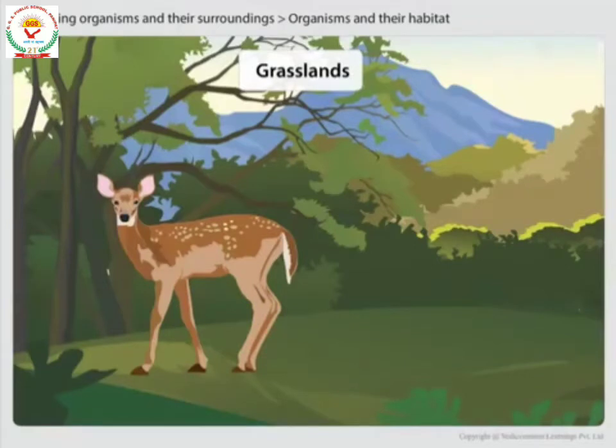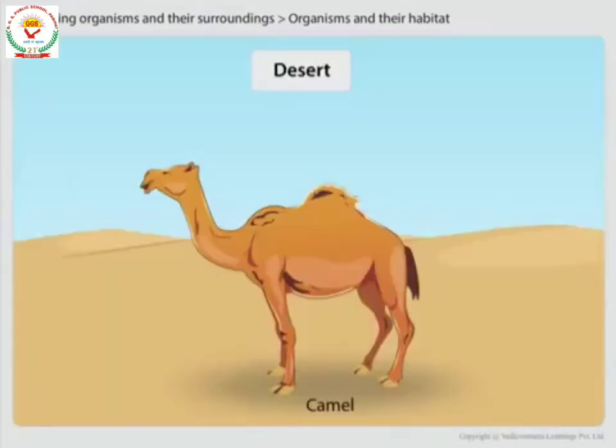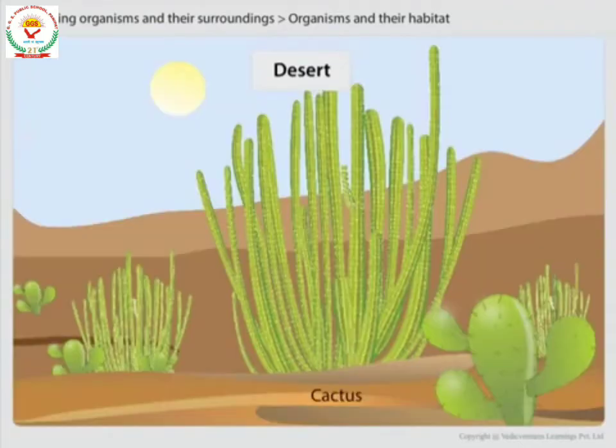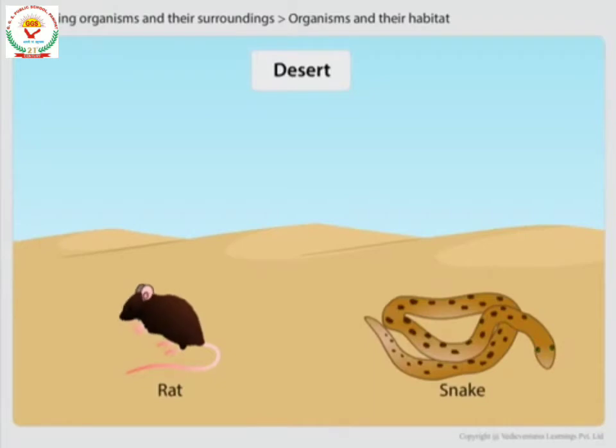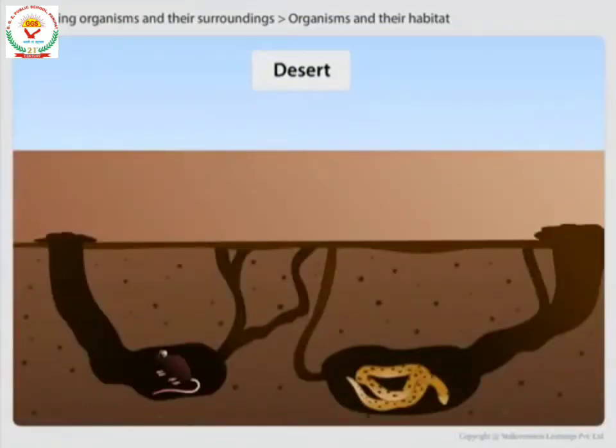Desert. Animals like camel and plants like cactus live and survive in desert. Deserts are very hot in the daytime and very cold at night. Rat and snake do not have long legs like camel, so during the daytime they stay in deep burrows inside the sand and come out during the night to catch their prey and to survive.